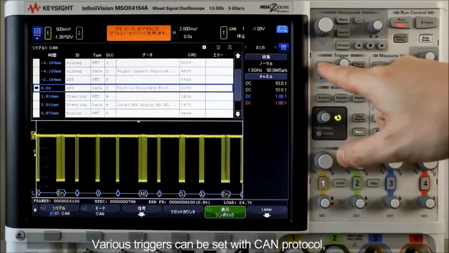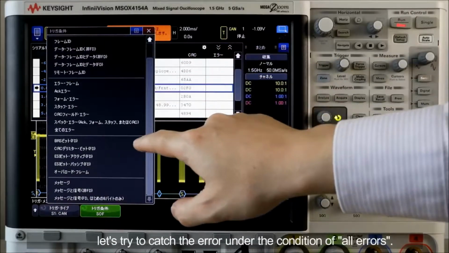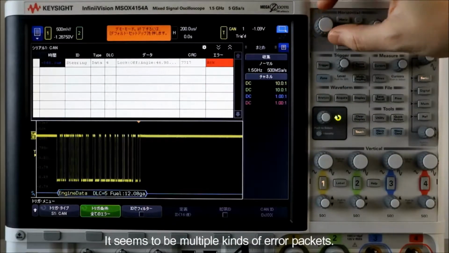Various triggers can be set with CAN protocol. Let's try to catch the error under the condition of all errors. It seems to be multiple kinds of error packets.